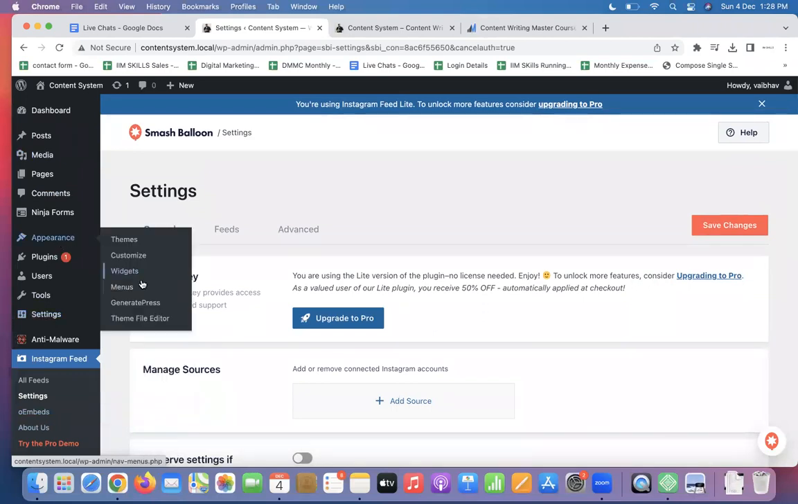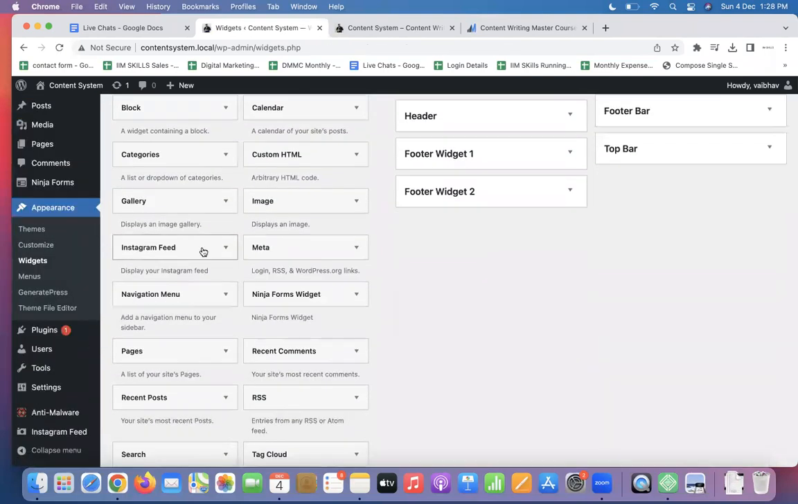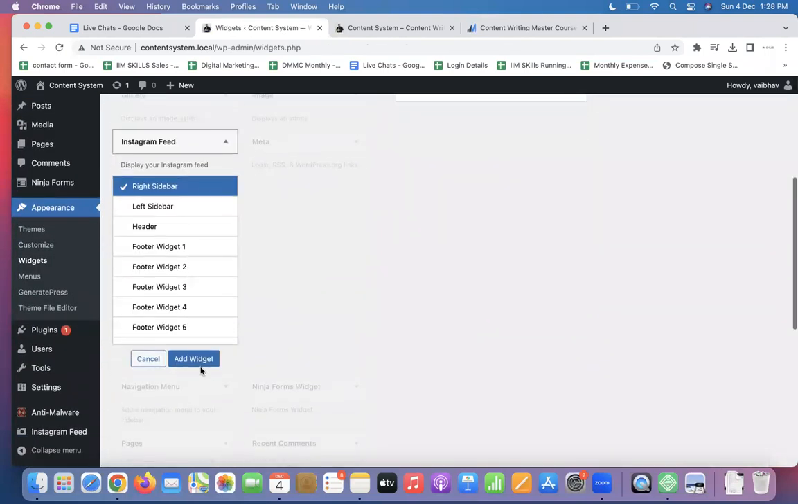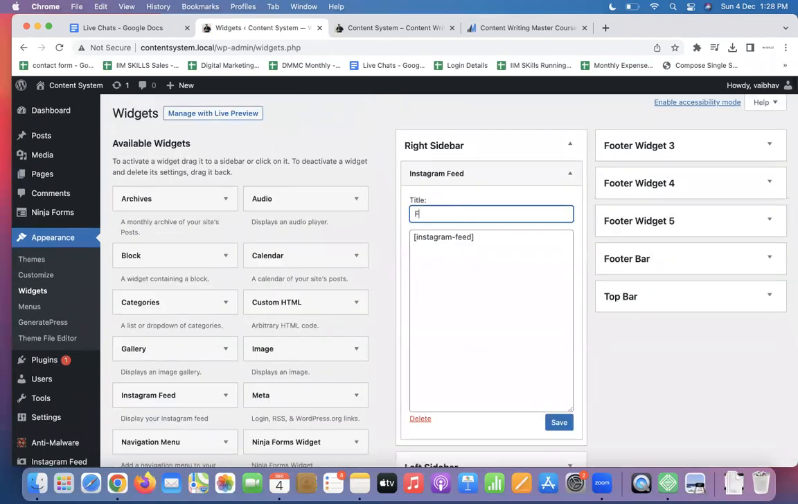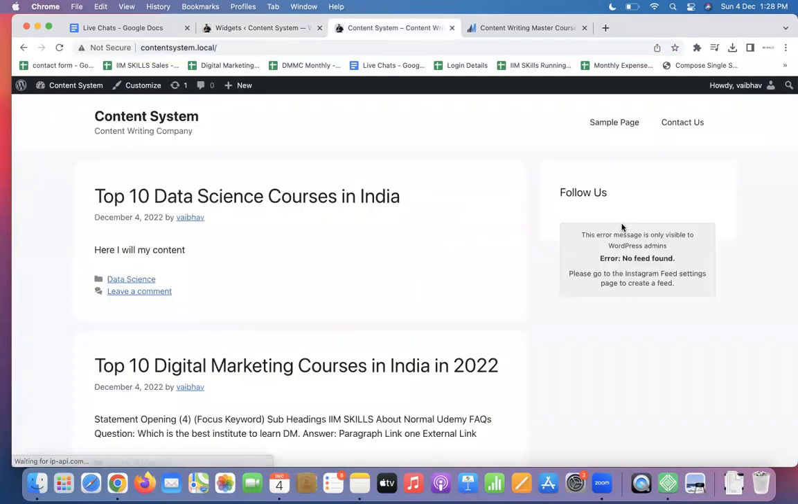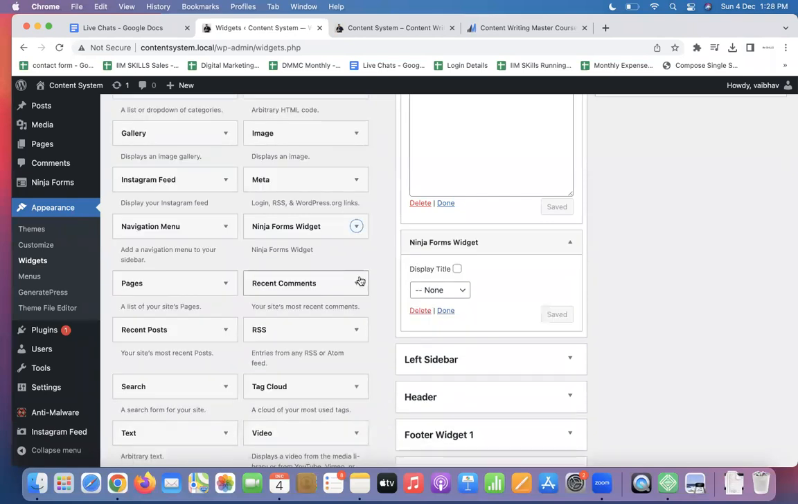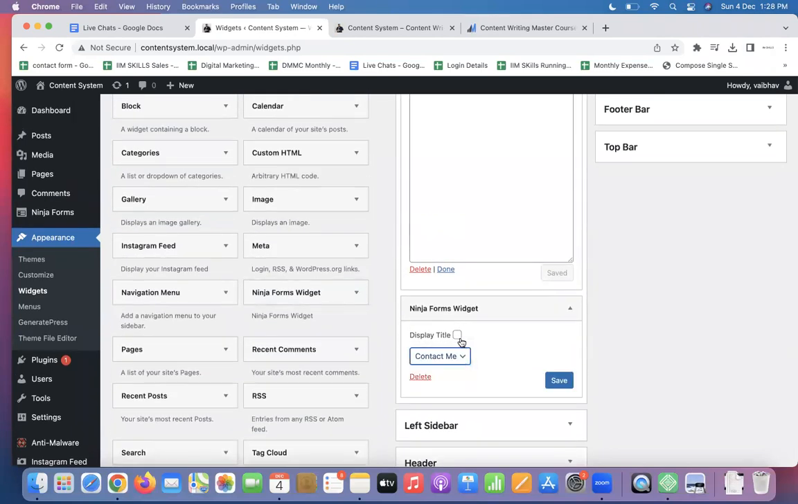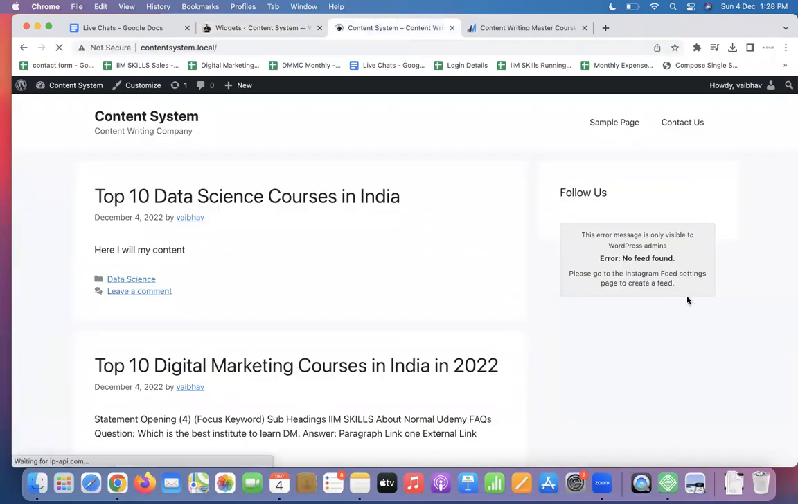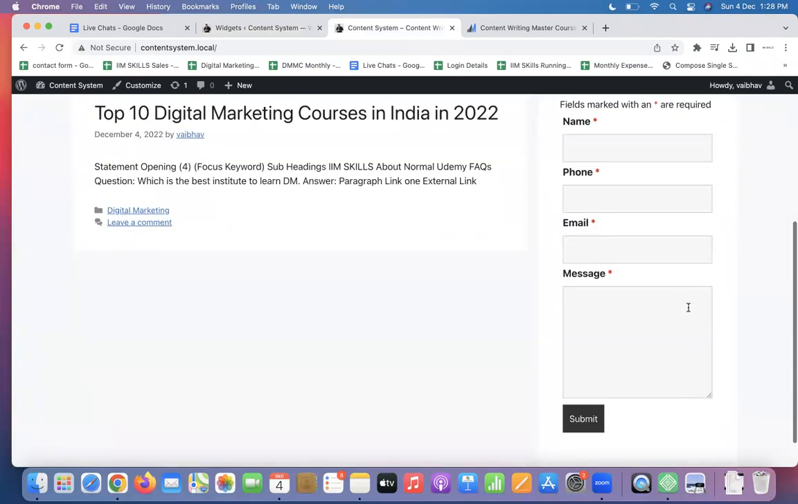Come back to appearance, widgets. Now here you will add, let's say, a right sidebar widget for Instagram. Follow us, save, refresh, and you will have Instagram here. Right now I'm not able to fetch any information. Otherwise, follow us on Instagram will appear here. Understood? Let's say you would like to add your contact form as well. Where? Contact me. Display title. Okay. Now refresh. Are you clear?